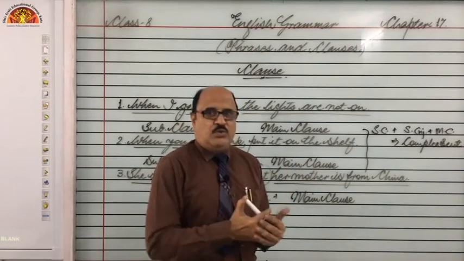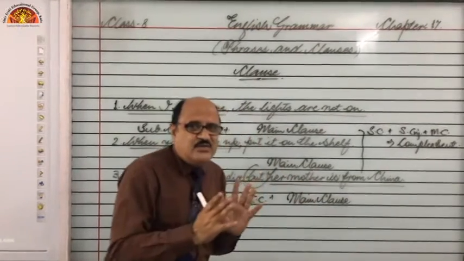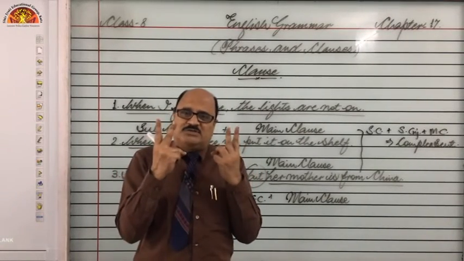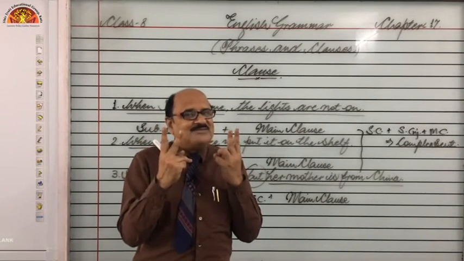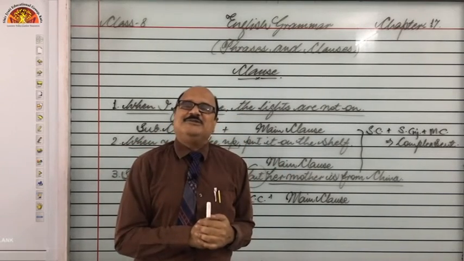Suppose anybody asks you what is a complex sentence, what is a compound sentence, so very easily you can say in a compound sentence both the clauses are main clauses and the conjunction between them is coordinating conjunction.